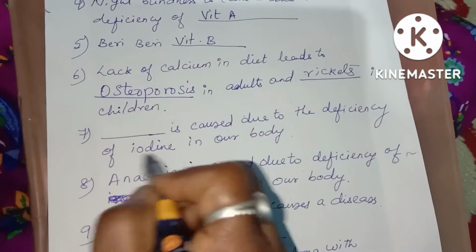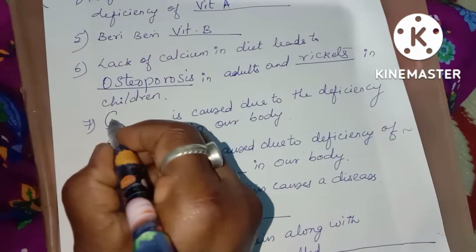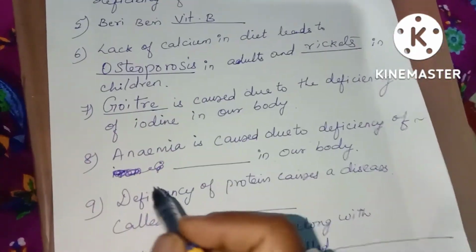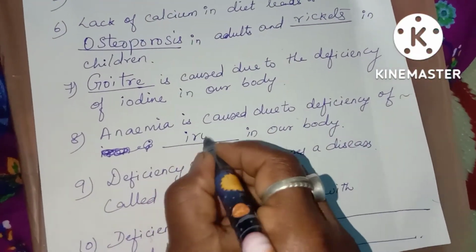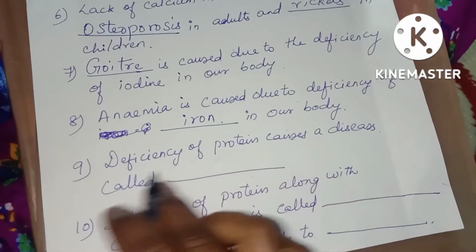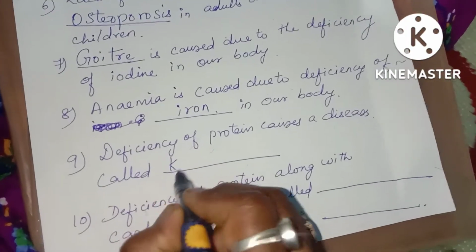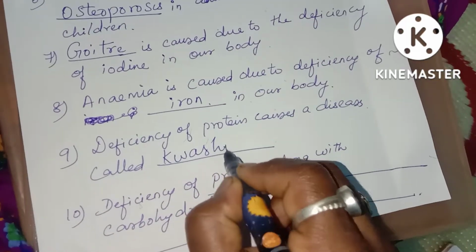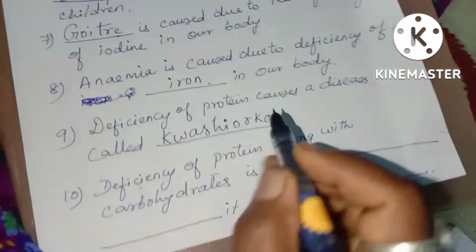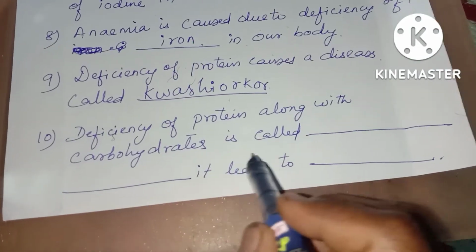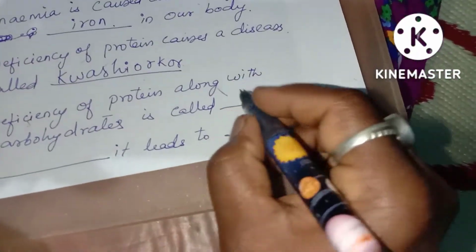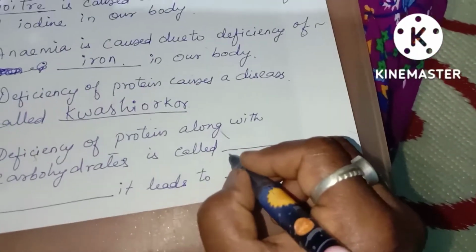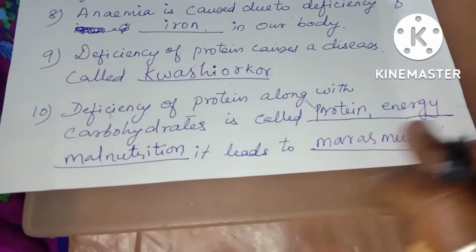Which is caused due to deficiency of iodine? Goiter is the deficiency of iodine. Anemia is caused due to deficiency of iron. Deficiency of protein causes a disease called kwashiorkor. Deficiency of protein along with carbohydrate is called protein energy malnutrition and marasmus. So we will write protein energy malnutrition and marasmus. We will turn the paper.